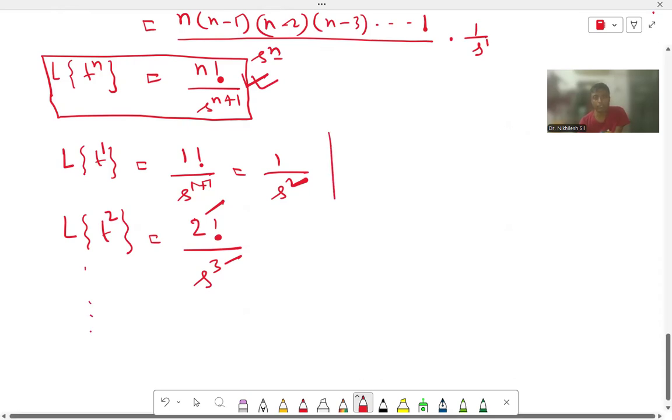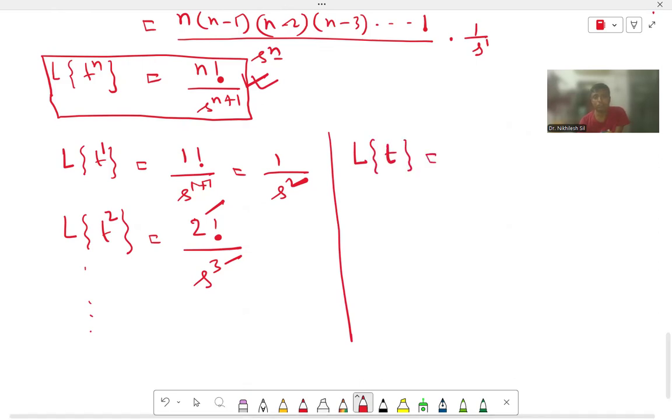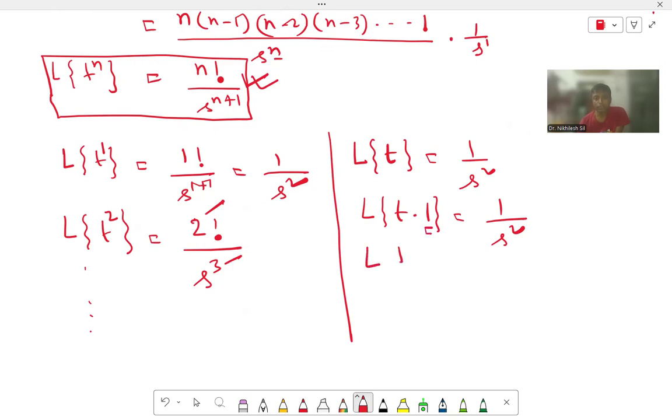Now there is a very interesting thing. Laplace transformation of t is equal to 1 by s square. Laplace transformation of t can be written as t into 1, that is equal to 1 by s square. Now, what is the Laplace transformation of 1? Laplace transformation of 1 is equal to 1 by s. So if 1 is multiplied by t, then the denominator term becomes a whole square.